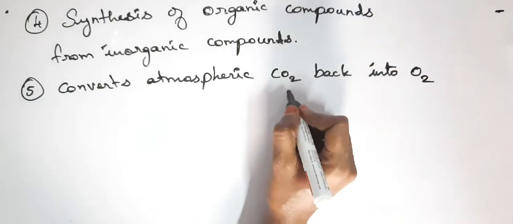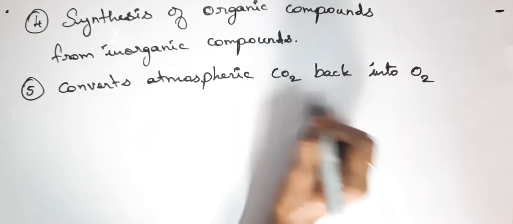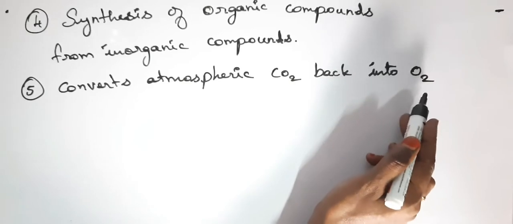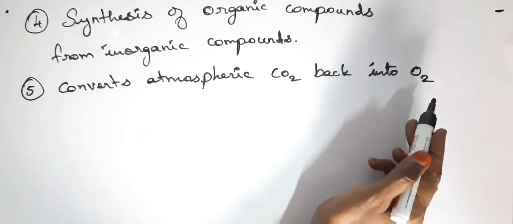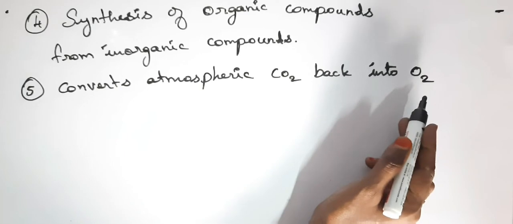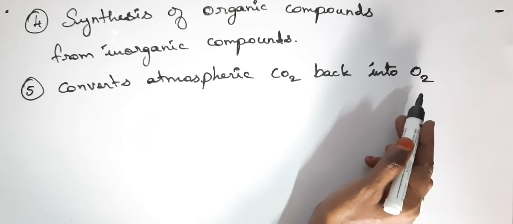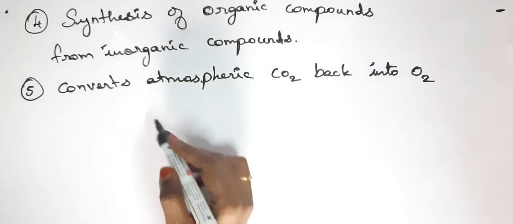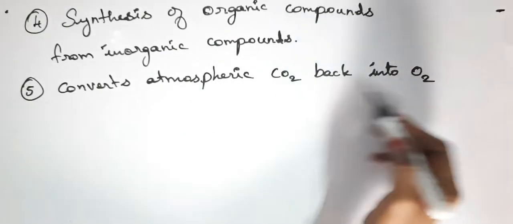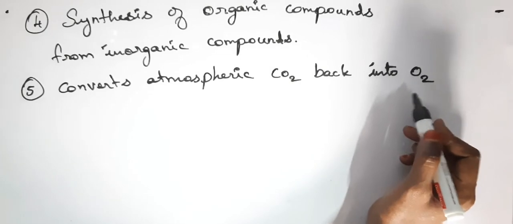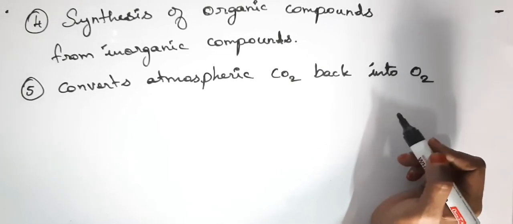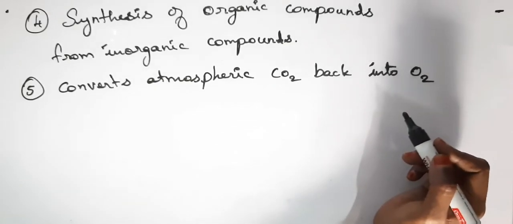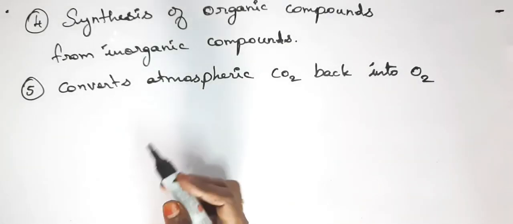If it is not converting carbon dioxide into oxygen, we organisms cannot breathe oxygen. We will not get oxygen for breathing purposes. So for the survival of other organisms, this process should take place. That is the conversion of atmospheric carbon dioxide to oxygen. This happens when photosynthesis is occurring in the plants. So these are the importance of photosynthesis.